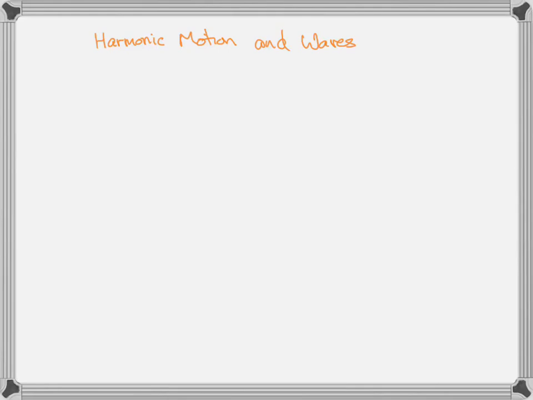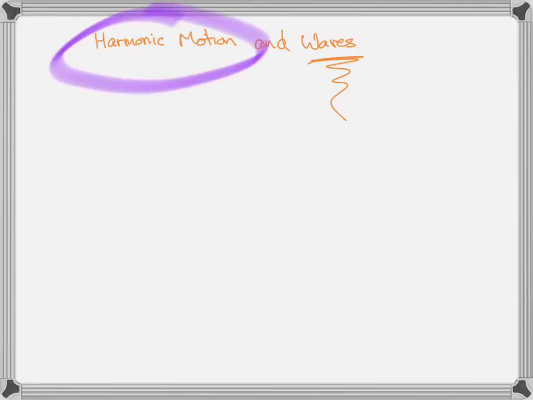And where we want to go with this description is we want to get to where we understand waves and wave motion, because that is an essential part of quantum mechanics. But in order to understand waves, we've got to understand harmonic motion. So waves are more complicated harmonic motion. They have additional components involved as well as harmonic motion. But what I was sort of saying to begin with is if you have an object like a buoy floating in the water and waves come by, what happens? The buoy goes up and down and up and down and up and down. It undergoes harmonic motion, right? So you can see that is sort of a component of the wave motion.